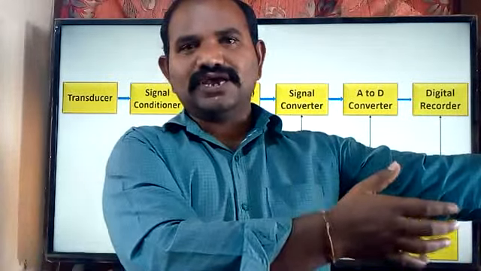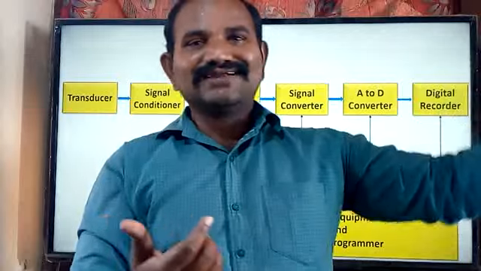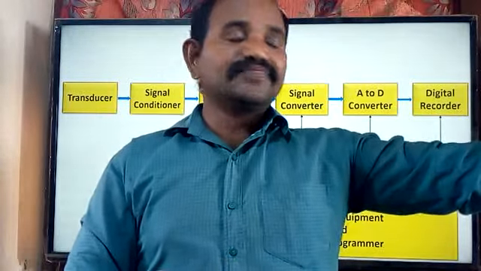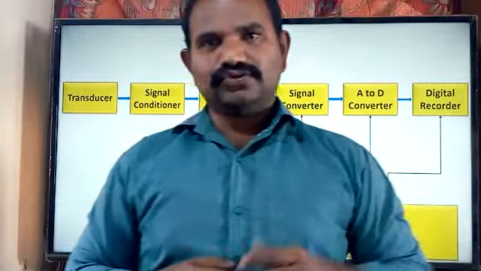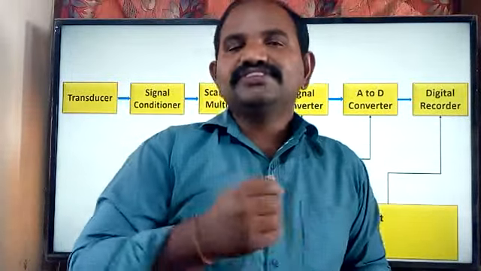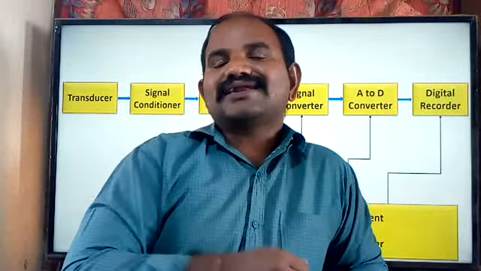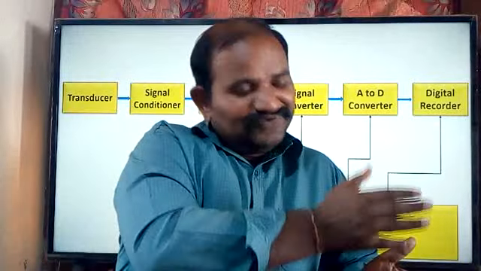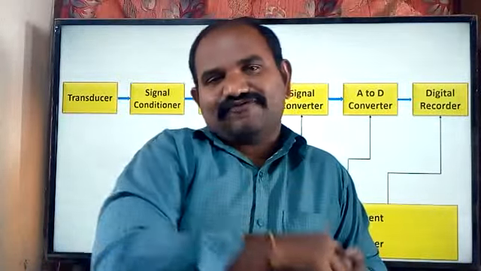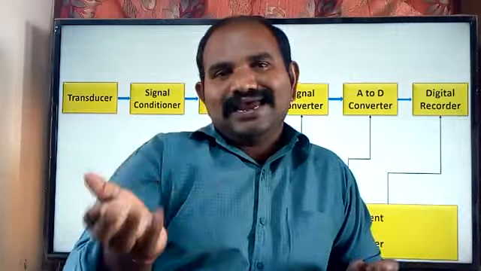So at that time, that temperature is not available in terms of the electrical signal format. The temperature is a physical entity, right? The physical variable, which is not available in the electronic signal format. At that time, we are supposed to have someone which converts our physical value into the electrical format.